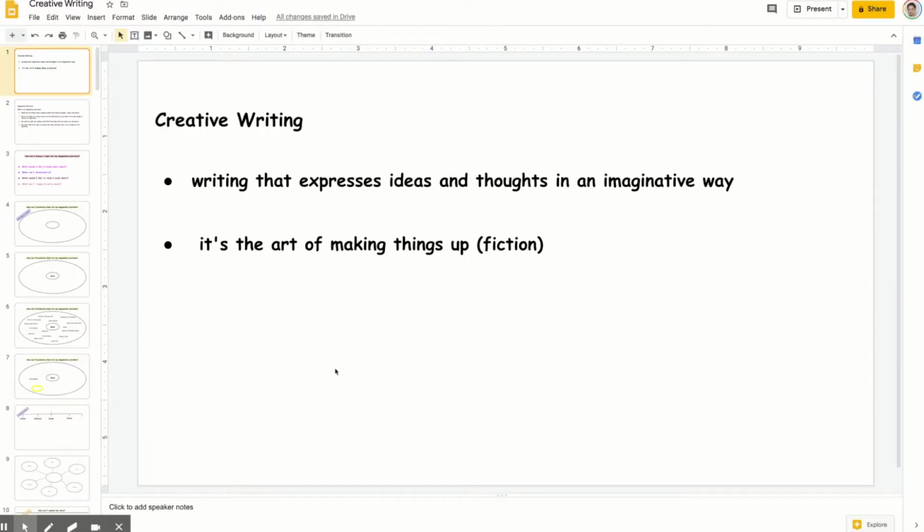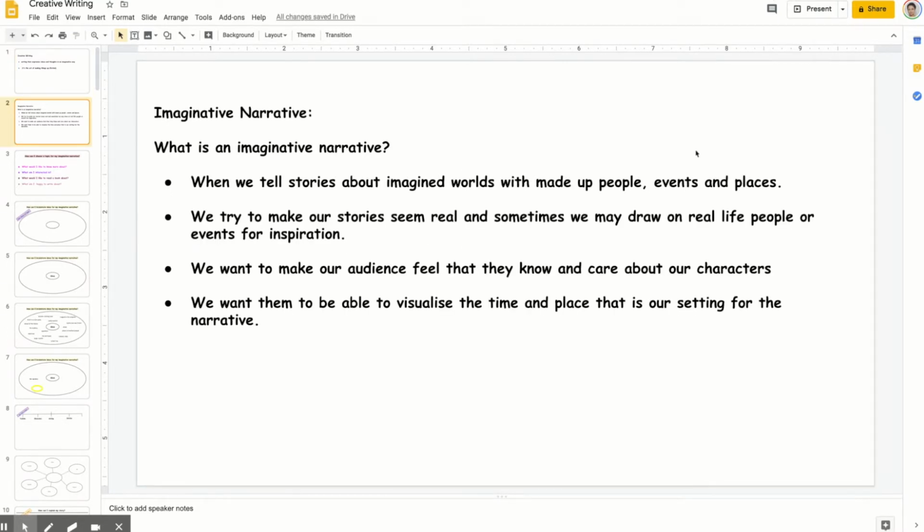Before we get started on brainstorming, let's quickly review what is creative writing. Creative writing is writing that expresses thoughts and ideas in an imaginative way. It is the art of making things up, also known as fictional writing. Specifically under the category of creative writing, there is imaginative narrative. You might be wondering, what is an imaginative narrative?